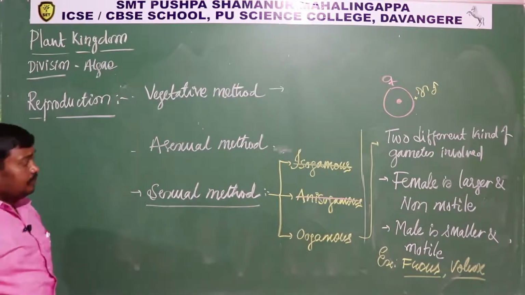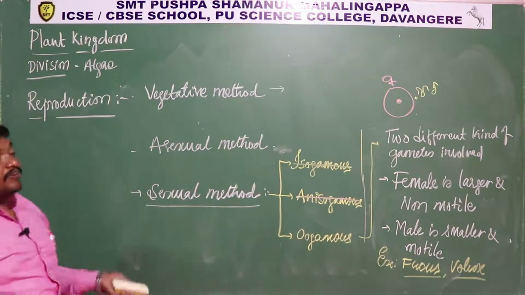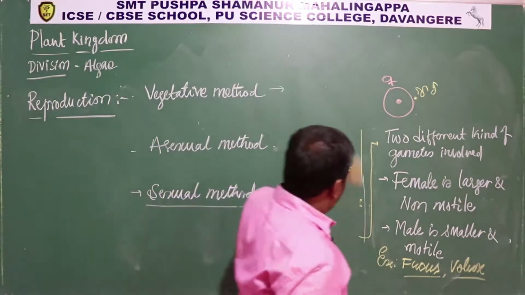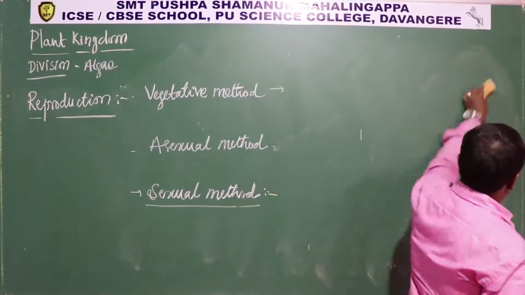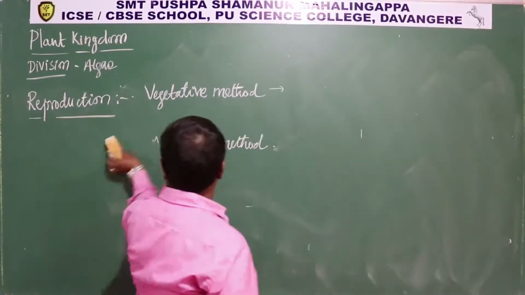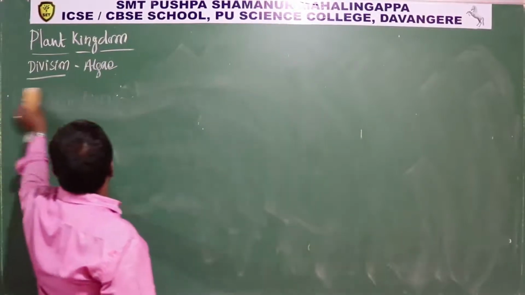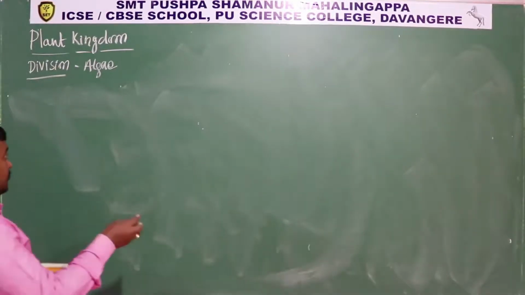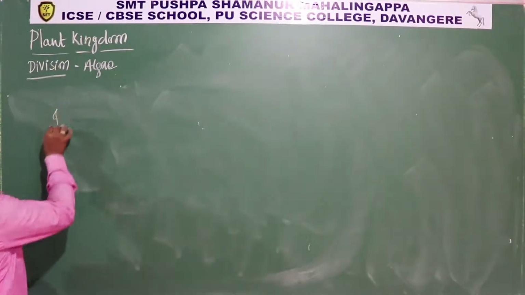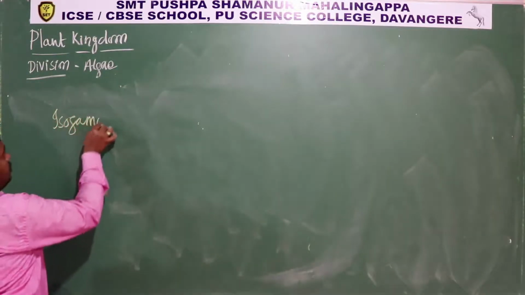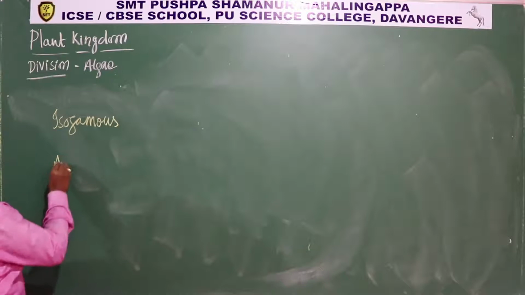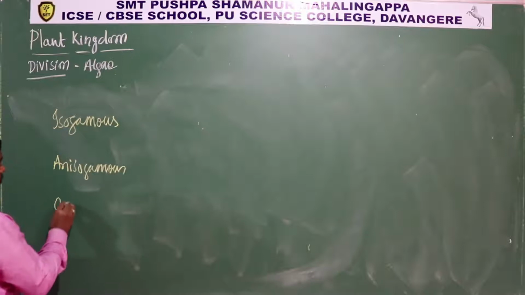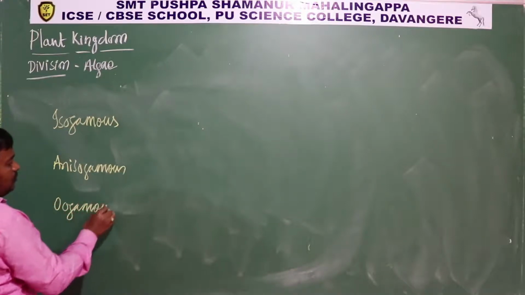Okay, so this is about the type of reproduction in case of algae. Okay, so let me brief it with respect to examples again. Isogamous, anisogamous and oogamous.